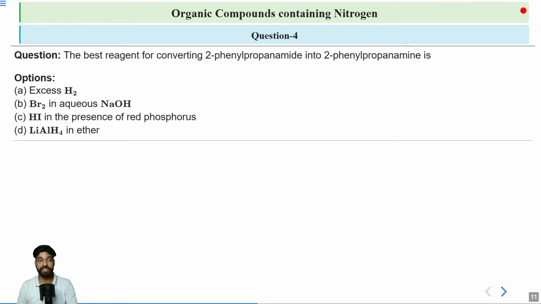We have talked about another method of converting our amide to amines, and that was done by a reducing agent, and we have a reducing agent in the options. So can you tell me what will be the correct answer then?